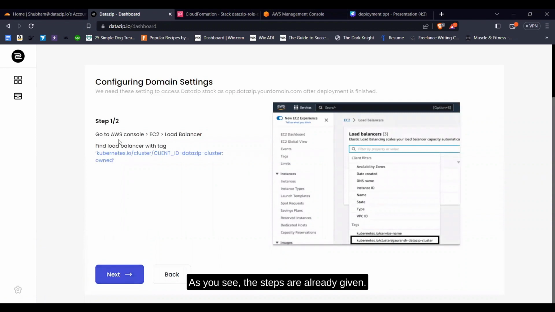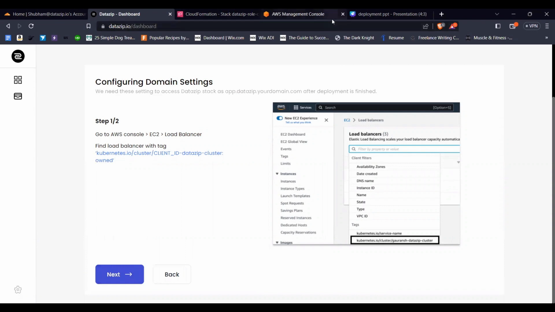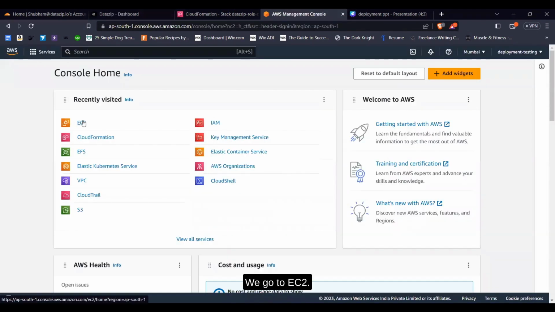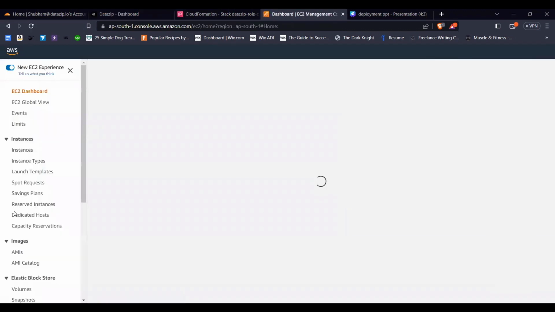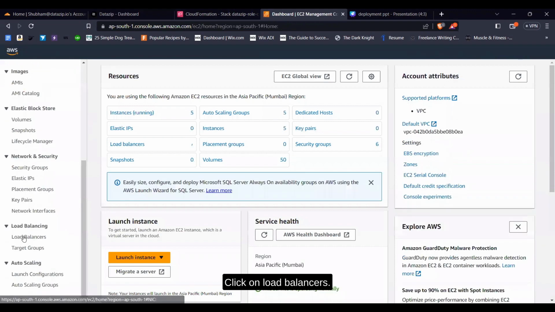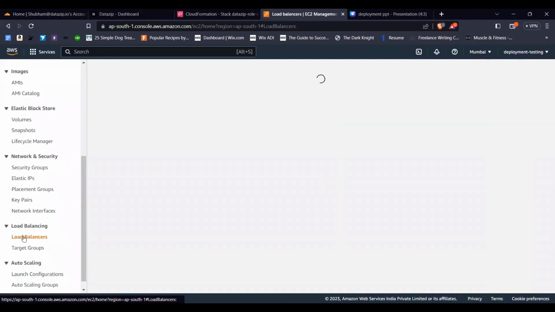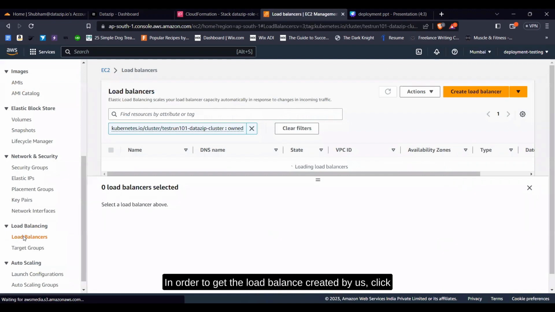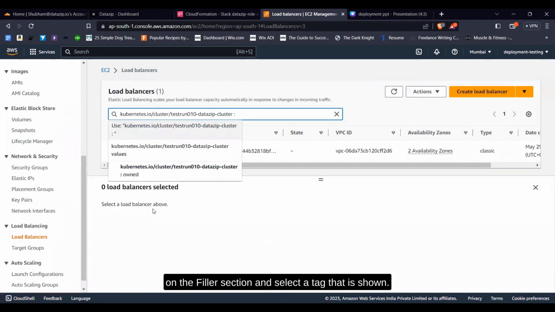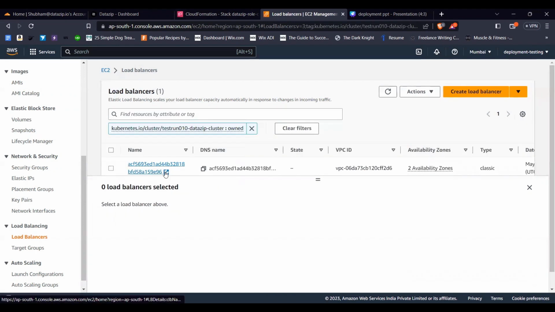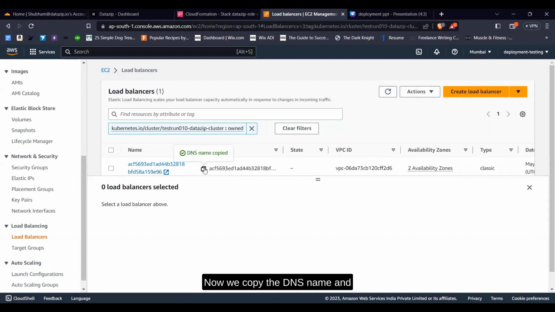As you see, the steps are already given. You will need to go to your AWS console, then EC2 and then the load balancer. We go to EC2. Click on load balancers. In order to get the load balancer created by us, click on the filter section and select the tag that is shown. Now we copy the DNS name.